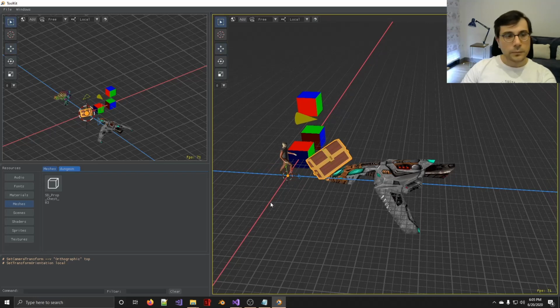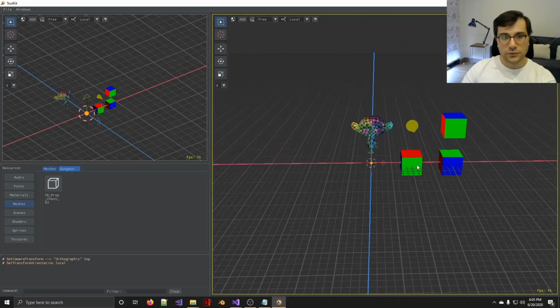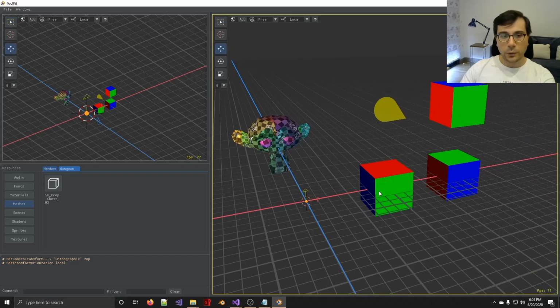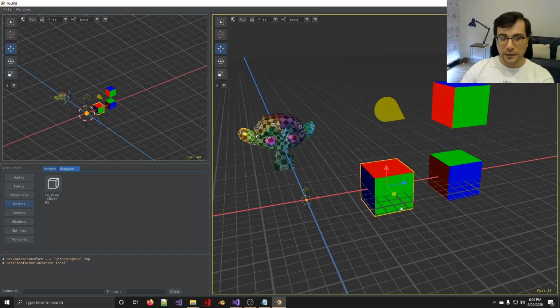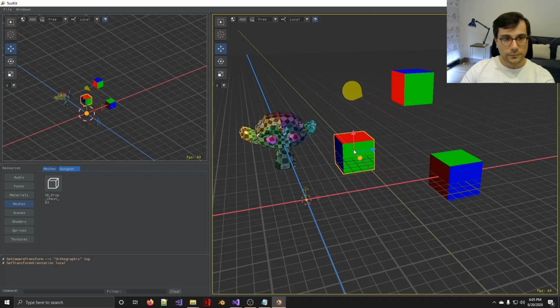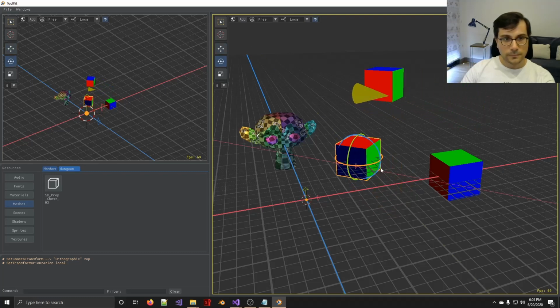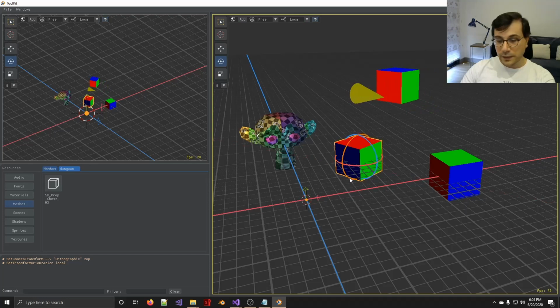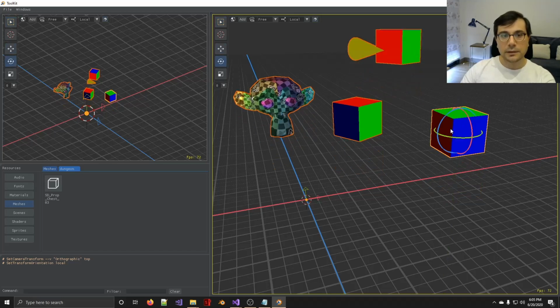We have support for hierarchical transformations as parent and child object relationships. For example, this cube is the parent of this cube, and this cone is the child of this cube. So if we move the root object, all the children shall follow. Also, we can apply the transformations to multiple objects, and the current selection acts as the pivoting point.